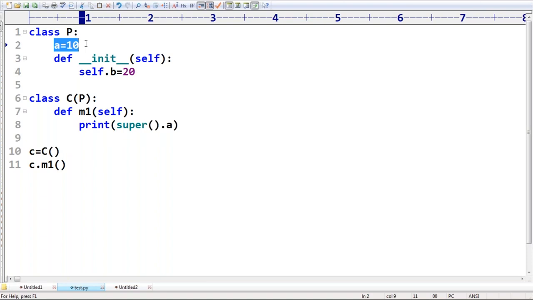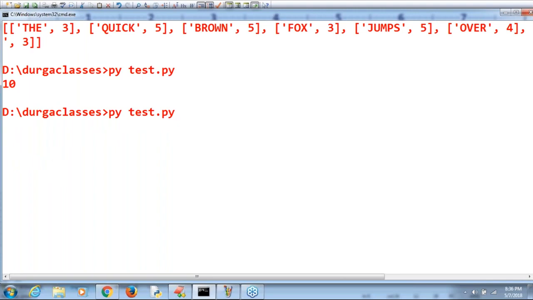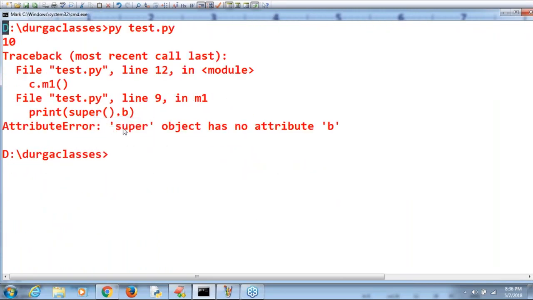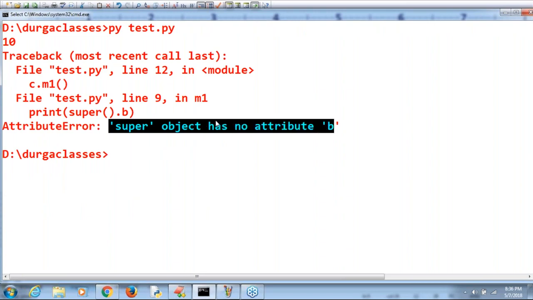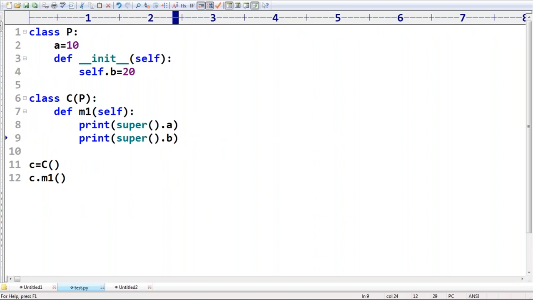Now my requirement is to access this b variable. Why don't you access the b variable? Listen, observe very carefully. What is the problem we are going to get? 'super' object has no attribute 'b'. Like that we are going to get the problem. Clear, right? Any explanation required?